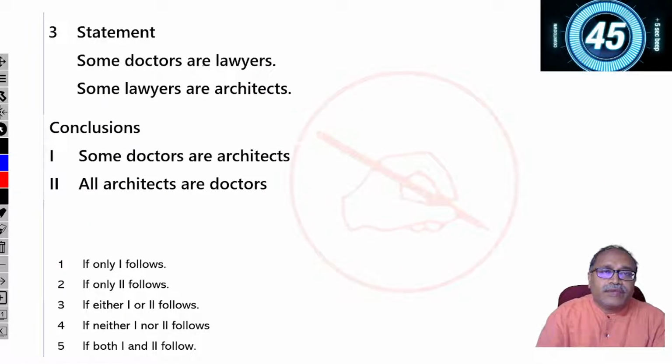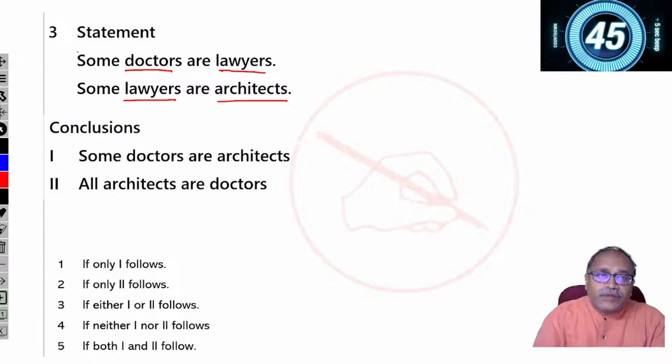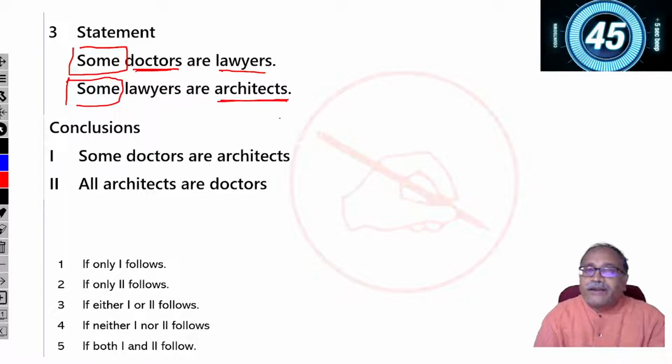Here. Some doctors are lawyers. Some lawyers are architects. Okay. So remember that whenever we have a some and some statement, we cannot draw the conclusion between these two different terms, that is doctor and architect.